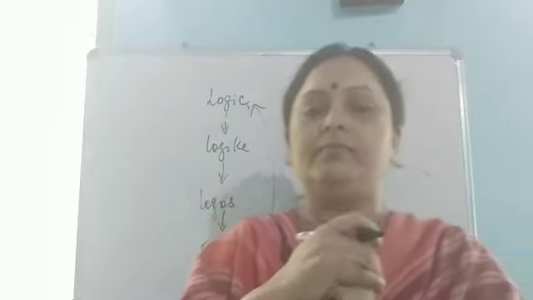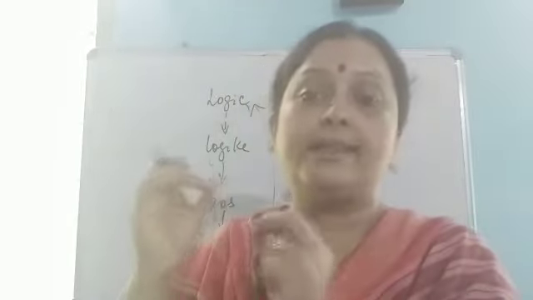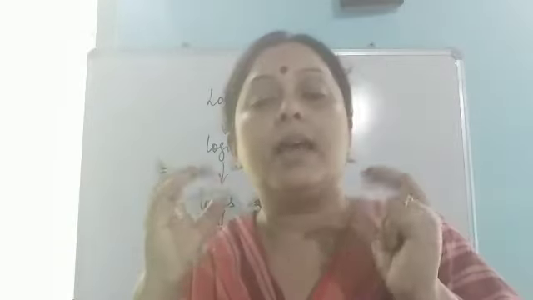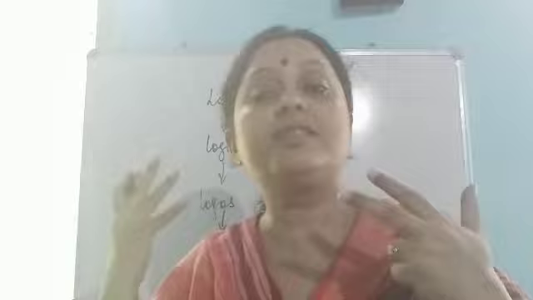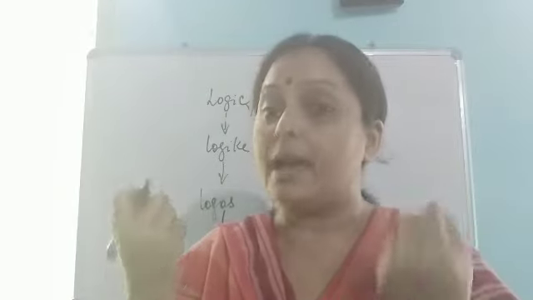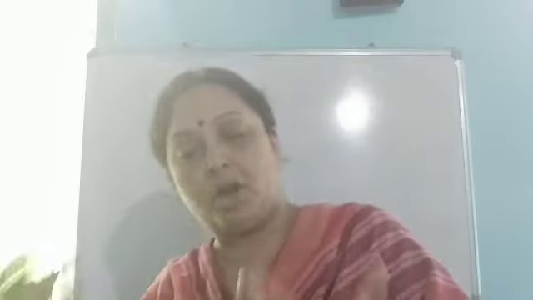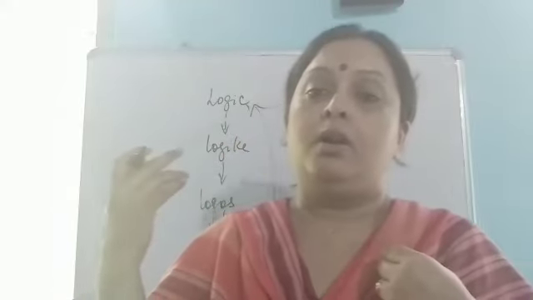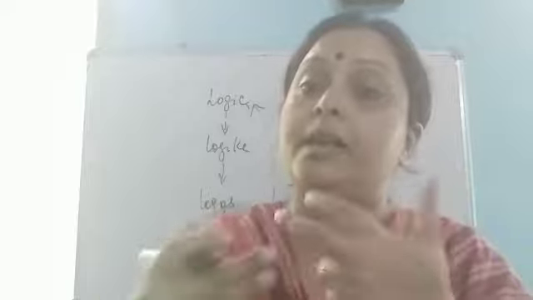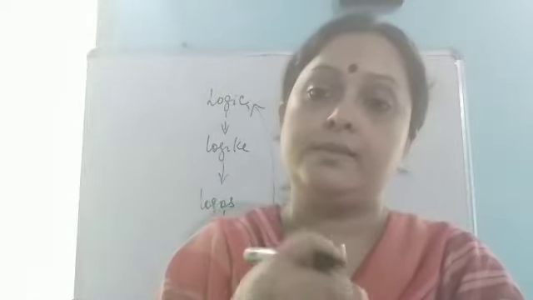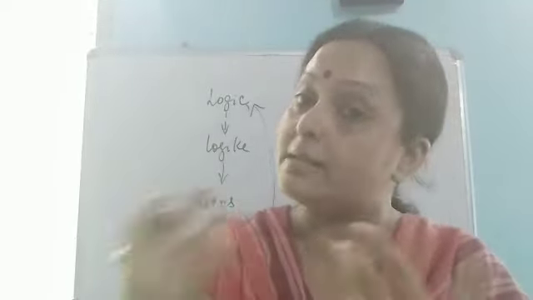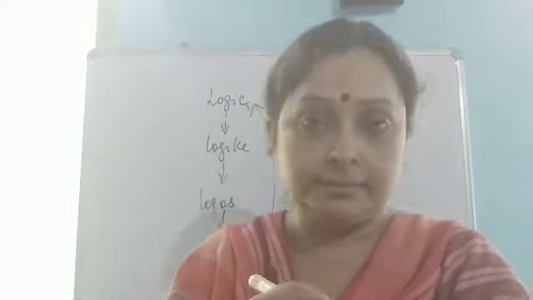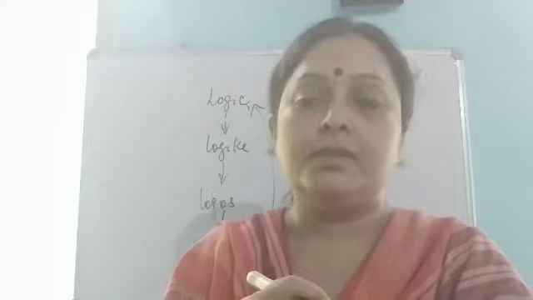Now what is science? Science is something that is systematic, accurate, methodical, consistent. So our thinking should be consistent, systematic, methodical.